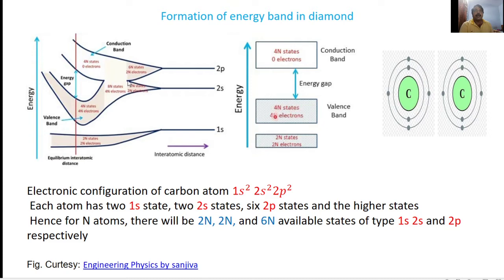At this point, there is no separation line between the 2s and 2p states because they are very close to each other. The 2s and 2p states merge with each other and form a single band. That single band consists of 8n states and 4n electrons.